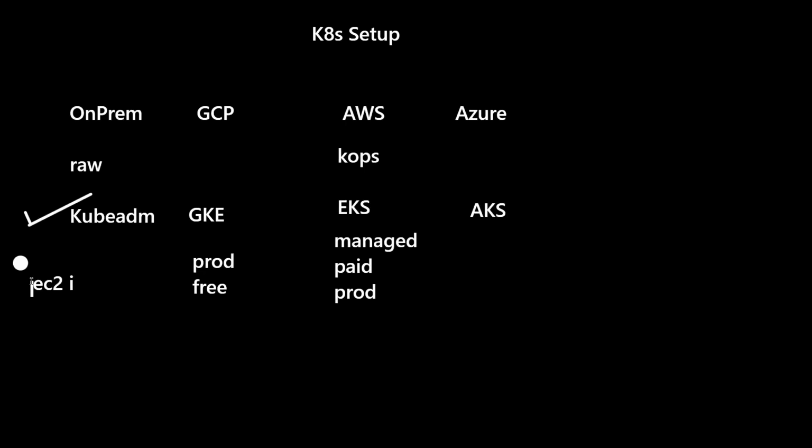But we'll consider them as virtual machines or physical servers, because I'll not use any AWS services like kops or EKS here. Without using any of them, I'll create a cluster in the raw method, assuming they are just VMs or physical servers. That's the first setup we'll do.